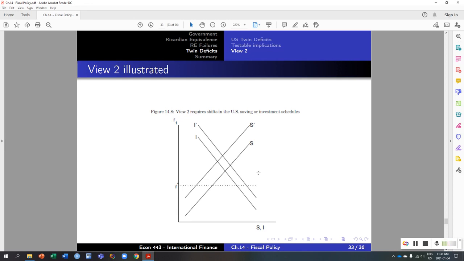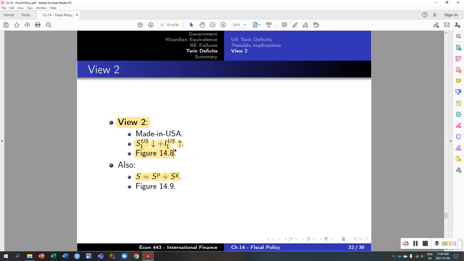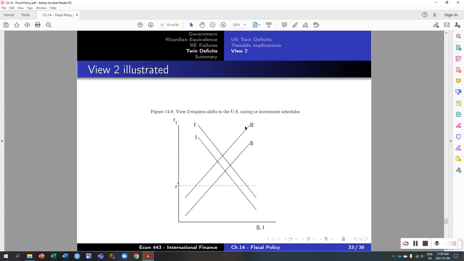Of course, this is for a small open economy. The solid black line is the private savings. Notice how private savings in the beginning of the 1980s, especially in 84, started to deteriorate. Then private investment, the solid line with the dot on it, started to increase. So notice how here you have a decrease in savings and an increase in investment, which is exactly what would cause this deficit.